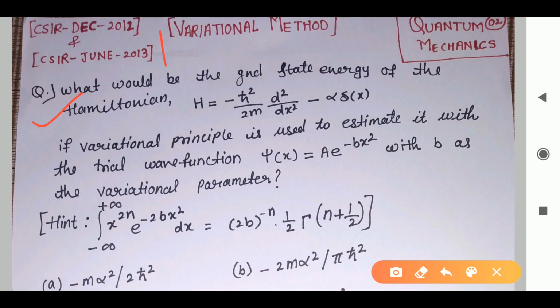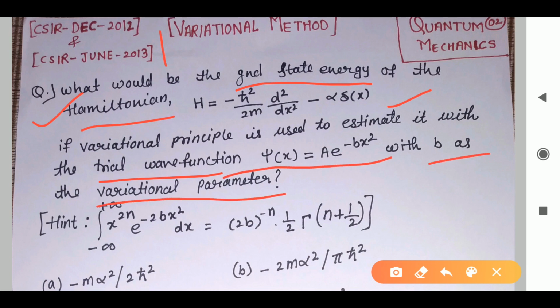So the question is, what would be the ground state energy of the Hamiltonian which is given to us? If the variational principle is used to estimate it with the trial wave function, that is this, with b as a variable parameter, and here we have given one hint.